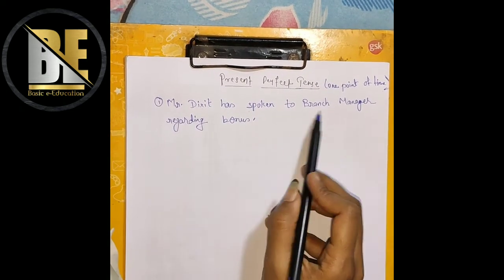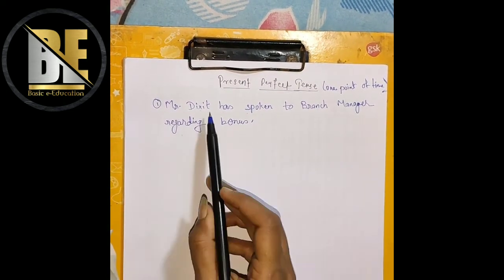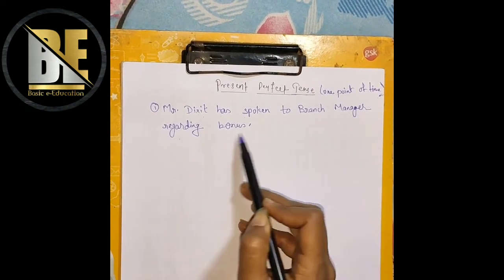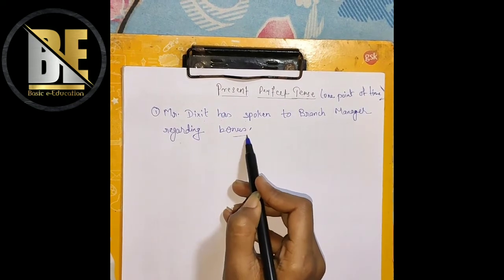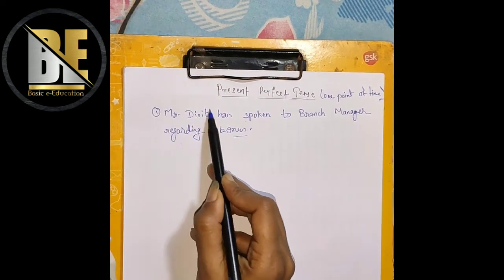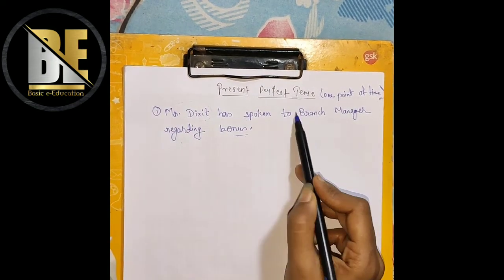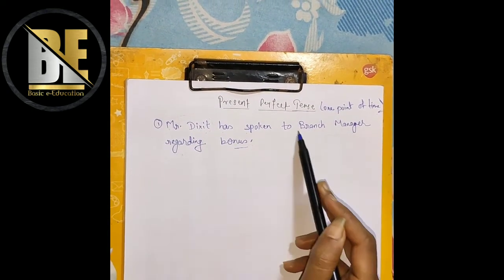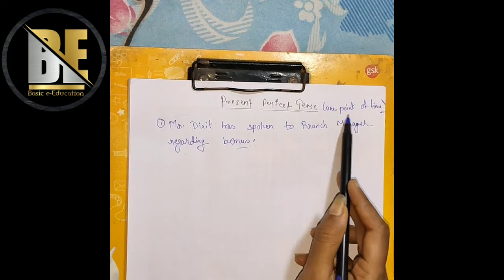Mr. Dikshit has spoken to branch manager regarding bonus. That means Mr. Dikshit has had a talk with branch manager regarding bonus. That means the talk between Mr. Dikshit and branch manager has finished. The talk between Mr. Dikshit and branch manager has been finished.